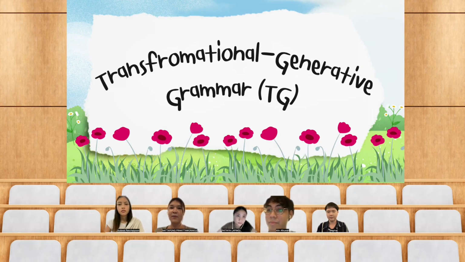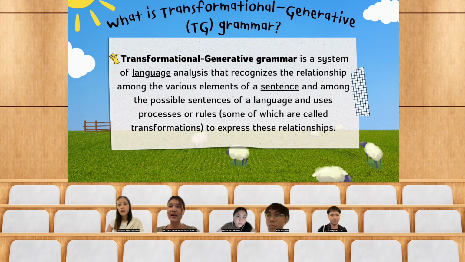The first topic is about transformational generative grammar. It is a system of language analysis that recognizes the relationship among the various elements of a sentence and among the possible sentences of a language, and uses processes or rules, some of which are called transformations, to express these relationships.